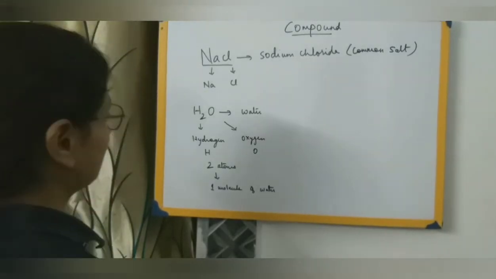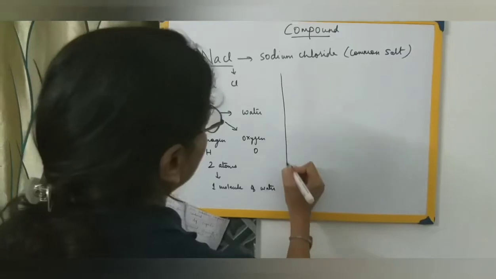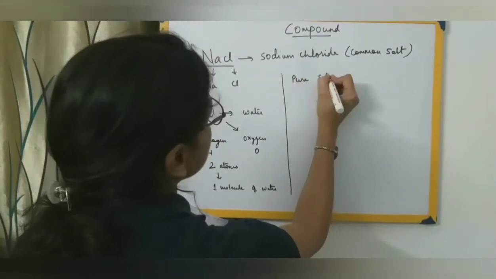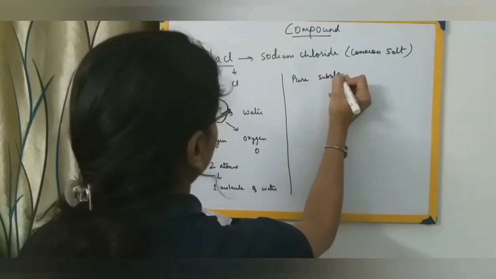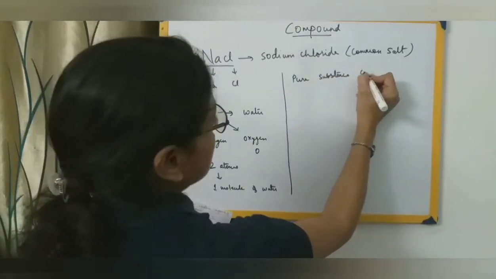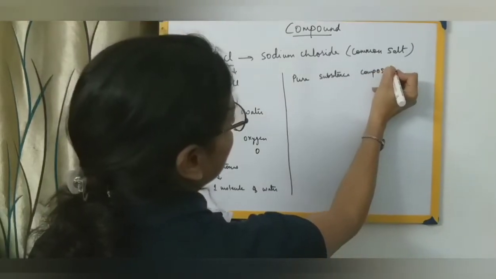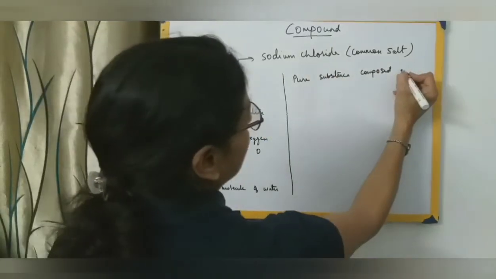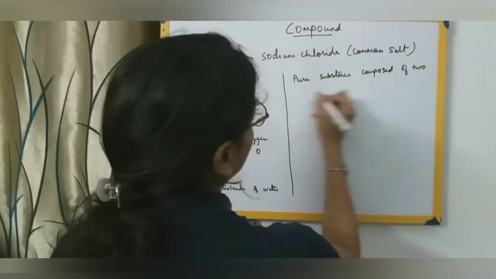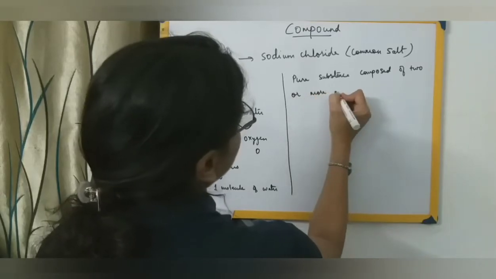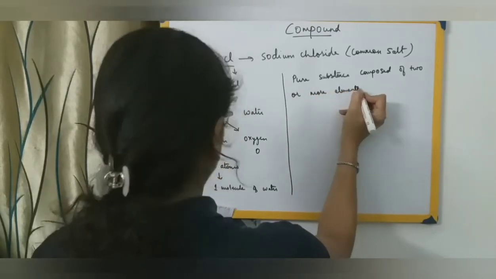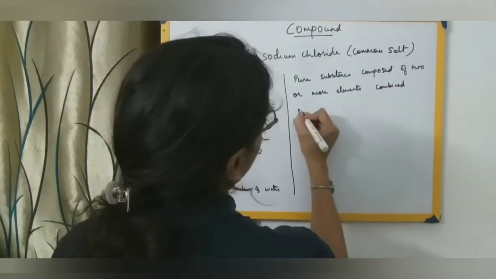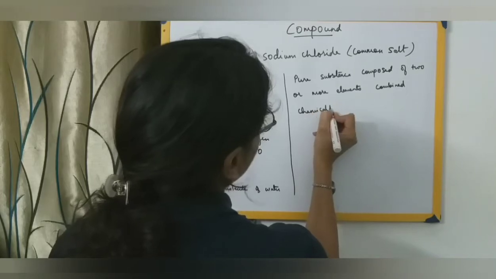So what can we say about compounds? Let us see the definition of the compound. It is a pure substance. It is a pure substance composed of, what is it composed of? Composed of obviously elements. It may be composed of two or more elements, combined chemically in a definite proportion.